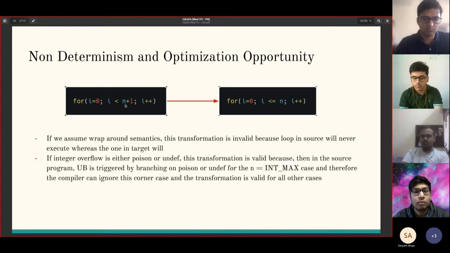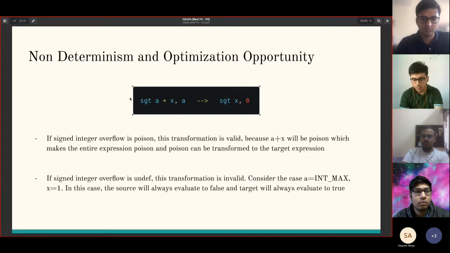We can choose the values of undef such that we either get true or false. And that's going to be undef again. And so that's again going to trigger UB. So since int max triggers UB, we don't need to consider that case in this transformation. And for all other values, this transformation is defined. So if integer overflow is either poison or undef, then this transformation is valid.